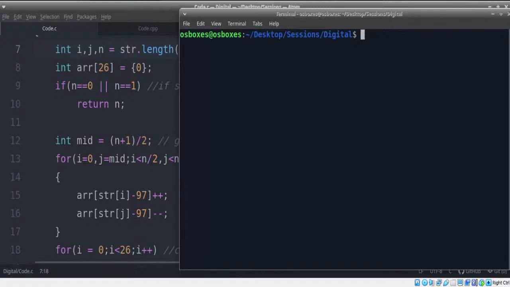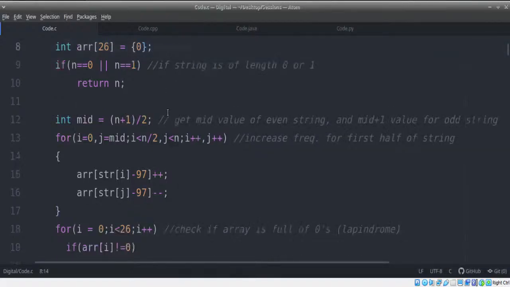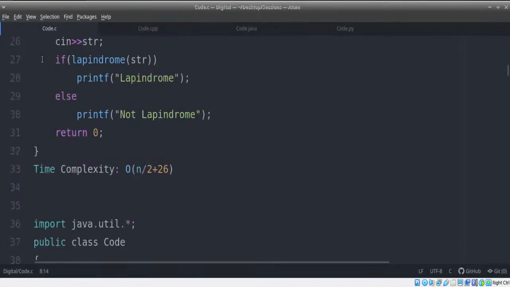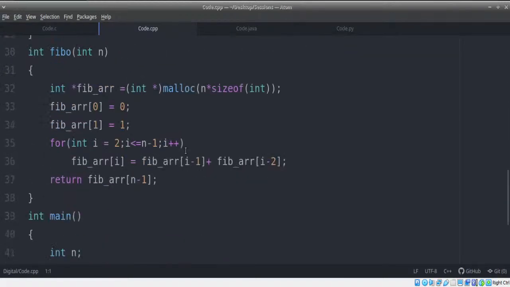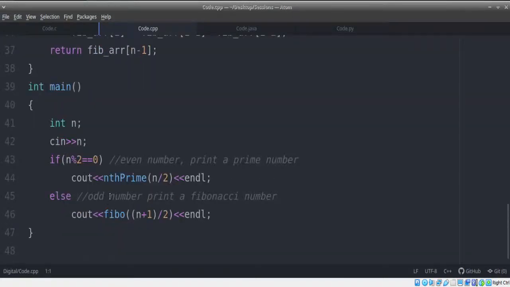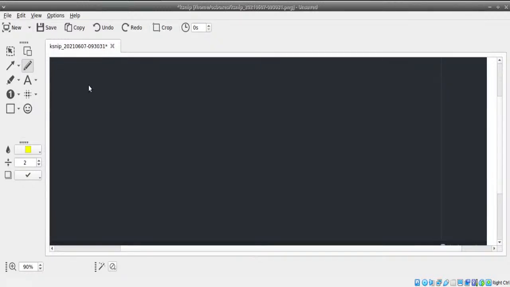If you remember our last session, we did this program called finding the nth number of a series, where the series is a combination of Fibonacci and prime numbers. The series will have even and odd positions: the odd positions hold Fibonacci numbers, and the even positions hold prime numbers.